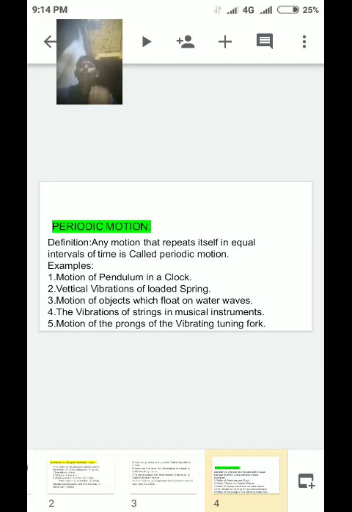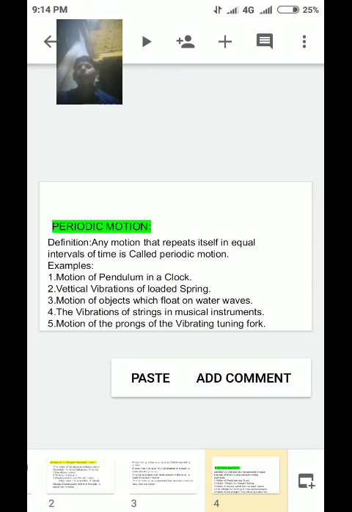Fourth one, the vibrations of strings in musical instruments. Fifth one, motion of the prongs of a vibrating tuning fork, which you have seen in the laboratory.